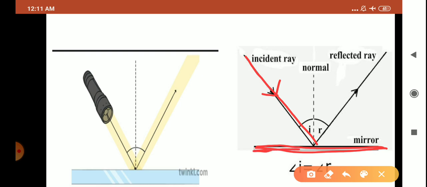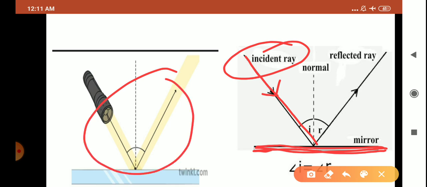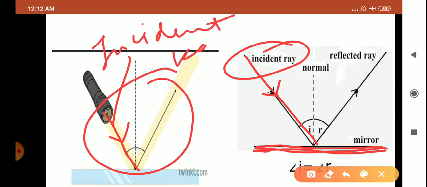This mirror is the reflecting surface because it bounces back the light. The light which is incident on the surface is known as your incident ray. Incident means the light which falls on the surface. Children, we are just naming the light which falls on the surface. This light is known as your incident ray.